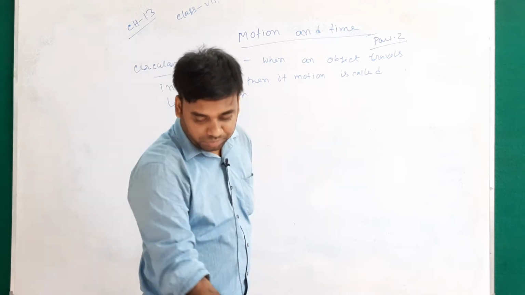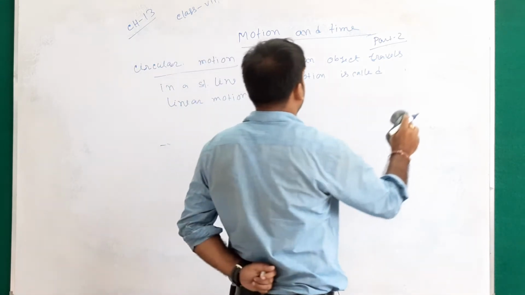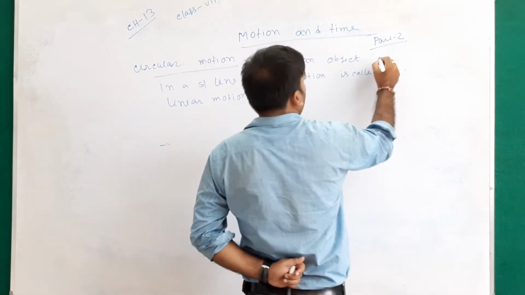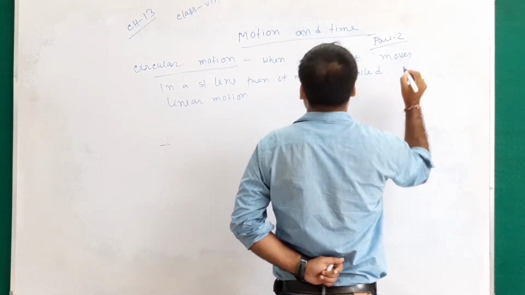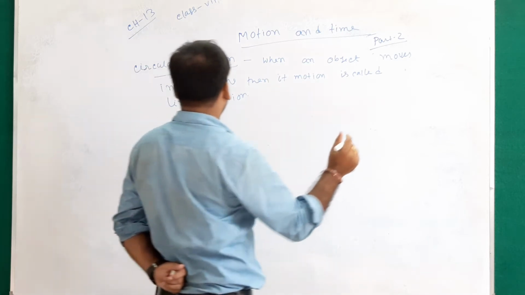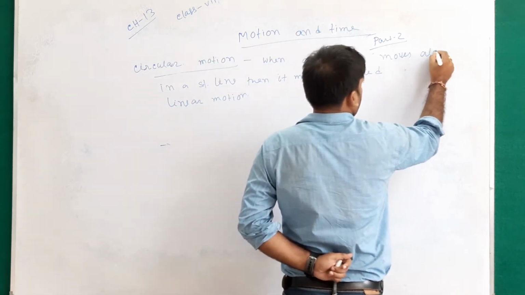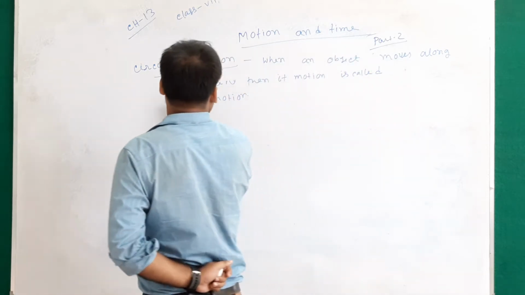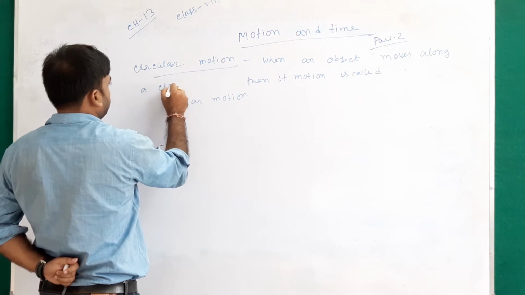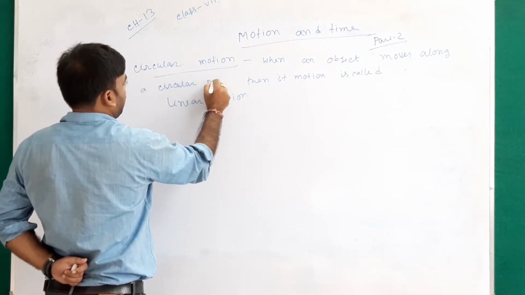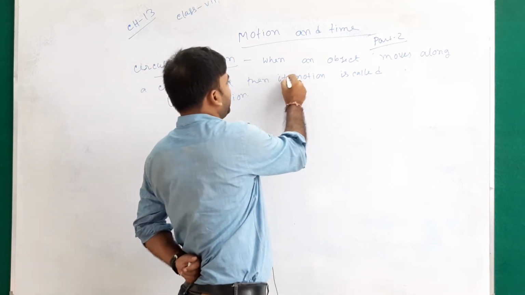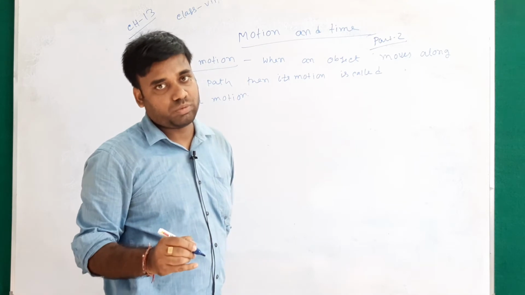When an object travels or moves along a circular path, then its motion is called circular motion.